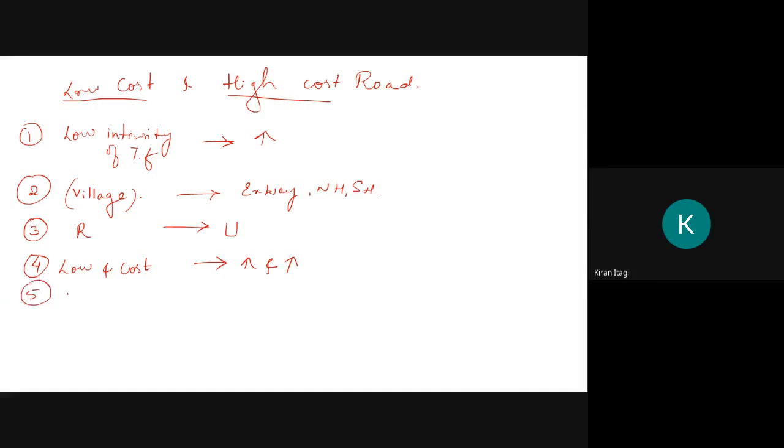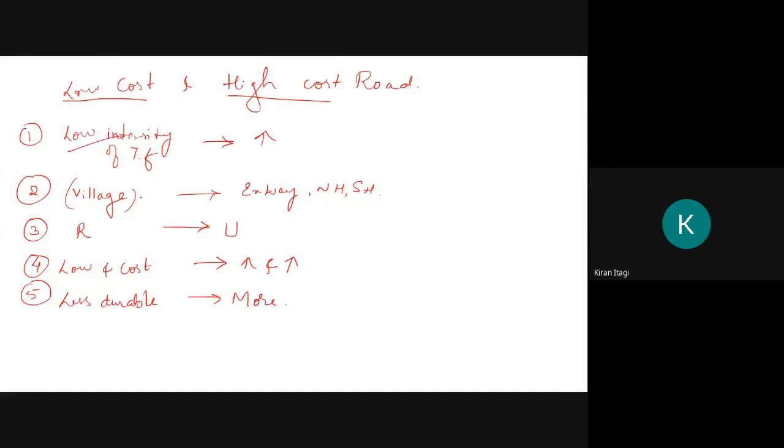Low cost road is less durable, whereas the high cost road is more durable as compared to low cost road. Okay, these are some major differences between low cost road and high cost road.